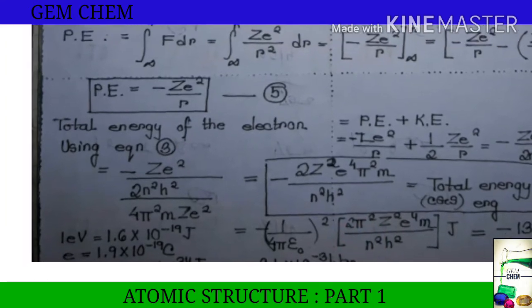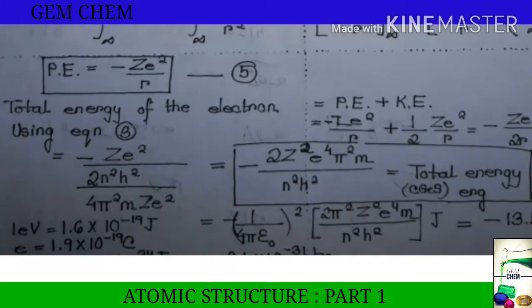On putting the values of pi, epsilon naught, pi square, z square is kept as it is, e to the power 4 is the charge of the electron, and n square h square. n square will remain as it is because it has no particular value; the value changes.